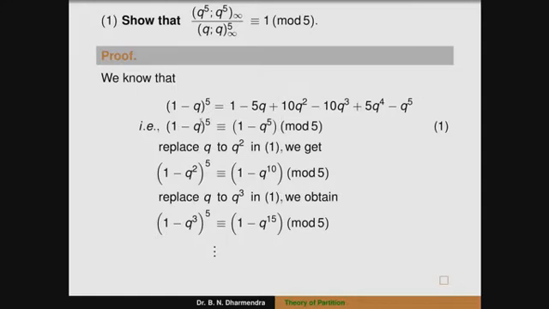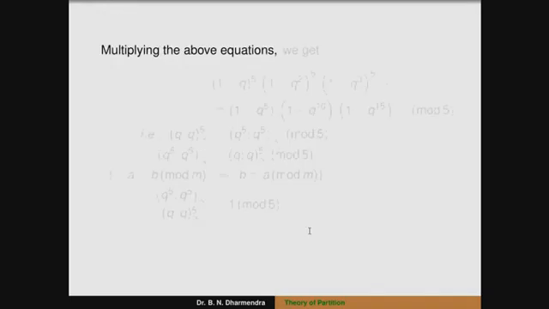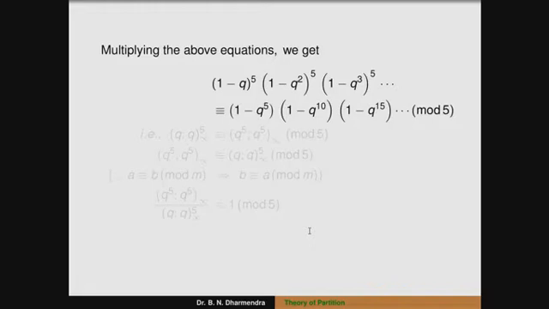So 1 minus q to the power of 5 into 1 minus q square whole to the power of 5 into 1 minus q cube whole to the power of 5 up to infinite terms is congruent to 1 minus q to the power of 5 into 1 minus q to the power of 10 into 1 minus q to the power of 15 up to infinite terms, modulo 5.